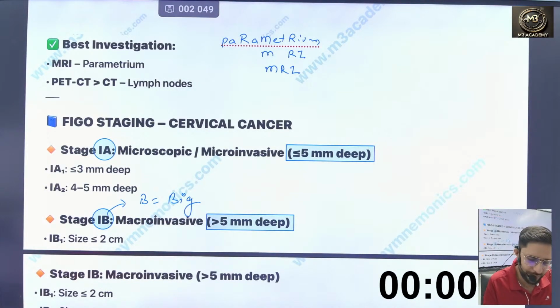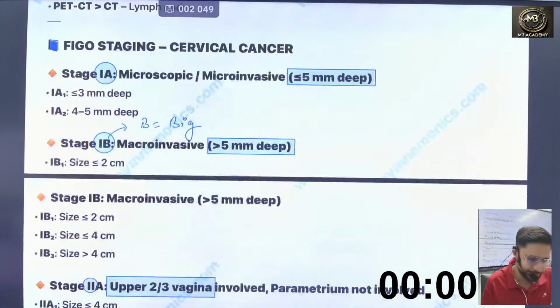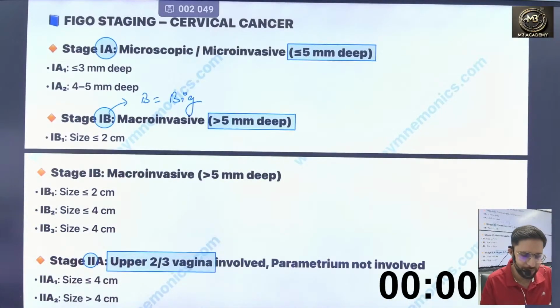When you write parametrium, its spelling contains MRI, so parametrium itself includes the word MRI. So for parametrium we do MRI. For lymph nodes we do PET-CT and then CT. Now, FIGO staging for cervical cancer. In stage 1A and 1B, 1A is less than 5 mm and 1B is more than 5 mm.